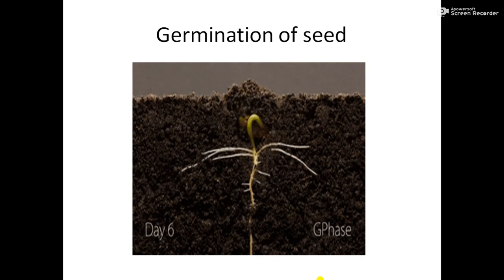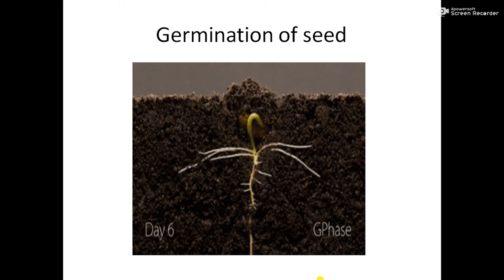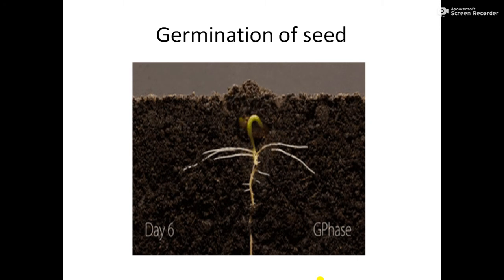Let us see something beautiful. Germination of seed. The seed gets germinated, we get the radicle, plumule, baby plant, and the plant converts into a tree. Again it forms seed. So germination of seed is a chemical change because the seed is converted into a plant and that cannot be reversed.